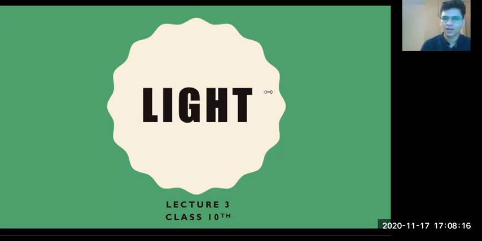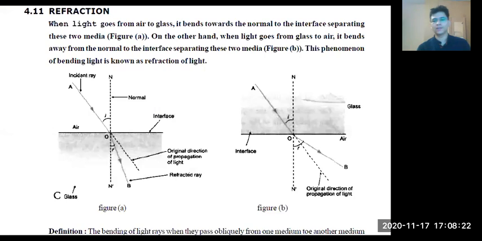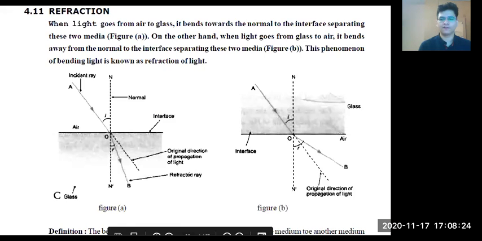So we will start with refraction. I hope all of you remember the concept of reflection. Now when we talk about refraction, let's think about this. I gave this example to class 8 students for the basic phenomenon of refraction. Suppose you are running on a concrete road, and then suddenly you get a sandy road. What do you think will happen?